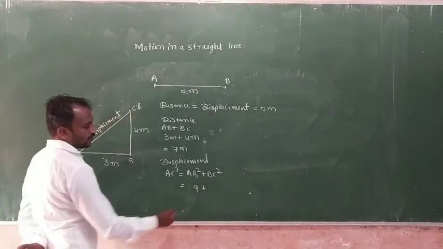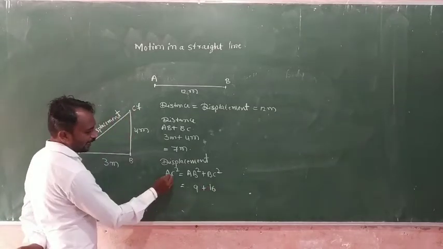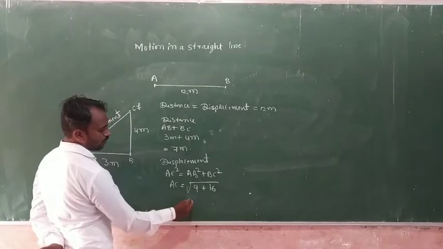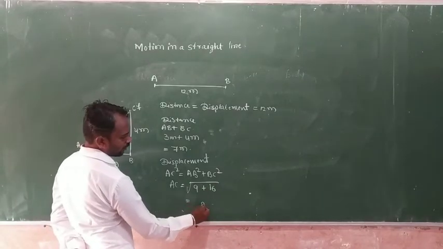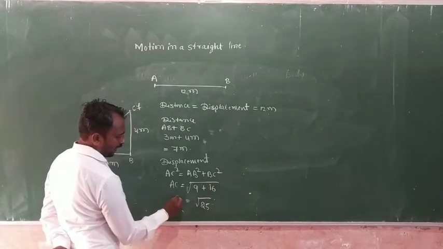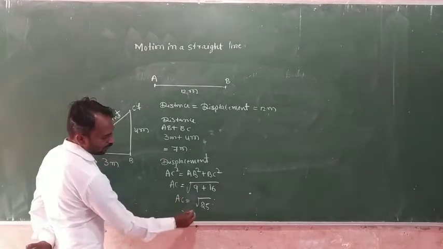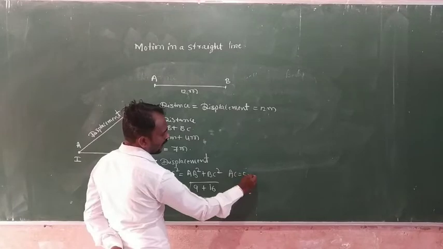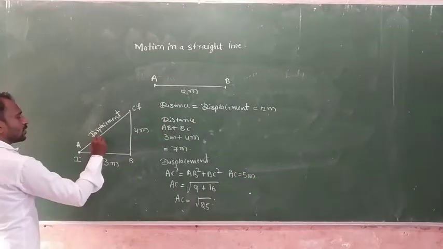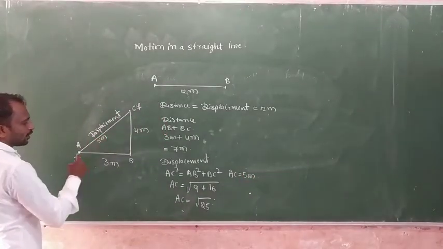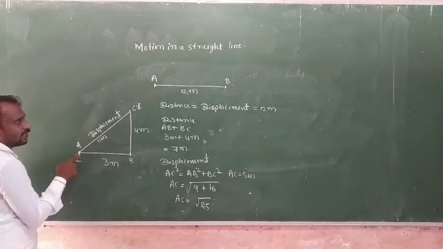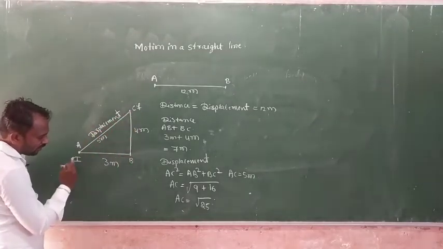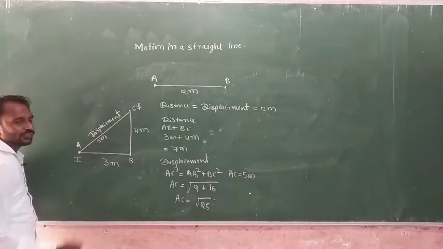BC, 4 square, is 16. So AC square is 25, AC is root 25, it means AC is 5 meter. So displacement is 5 meter. Why? Because it is the shortest distance between initial and final position. So the total traveling path is 7 meter and the displacement is 5 meter.